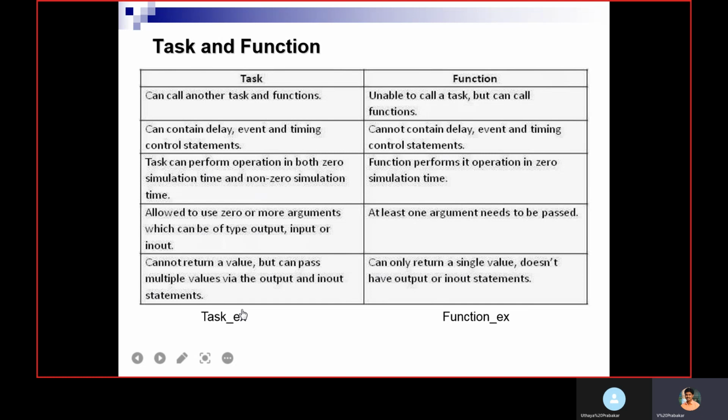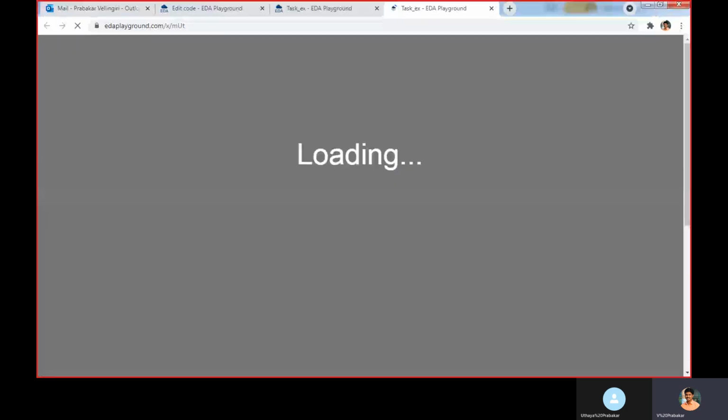So we'll see an example for task and function. First is for task. In this example, A and B are the input arguments, and OP is also given as an input argument.